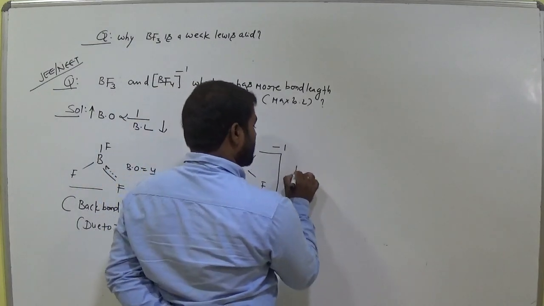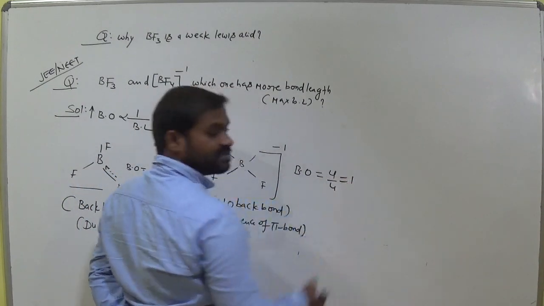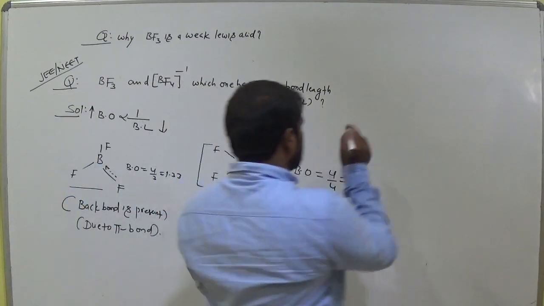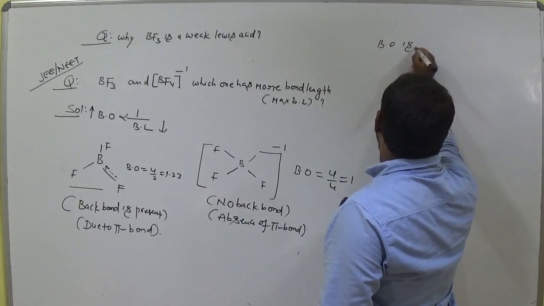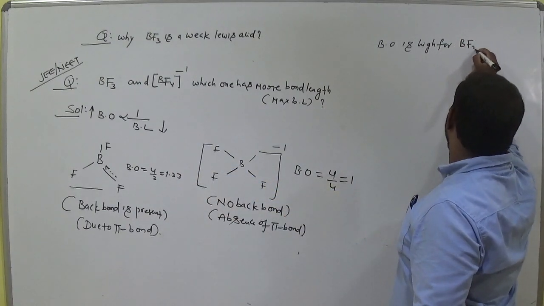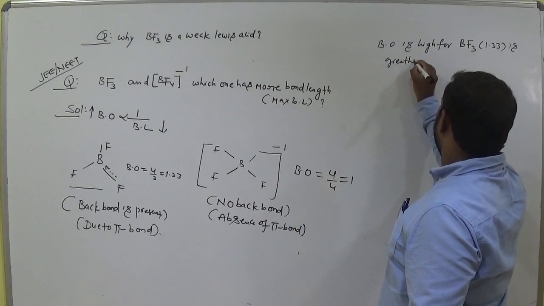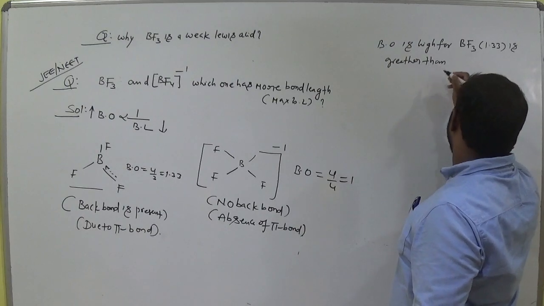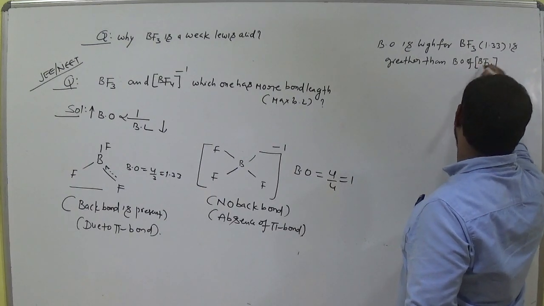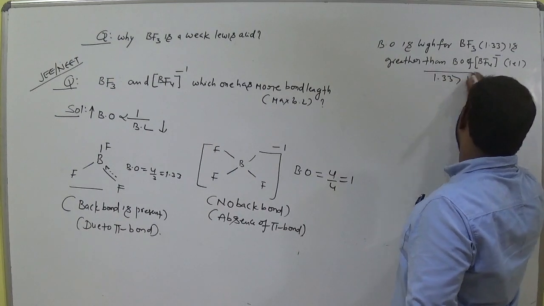Clear? In this case, bond order is number of bonds 1, 2, 3, 4, so 4/4, directly 1. Now which one has more bond order? Compare these two. Here 1.33, 1 here. So bond order is high for boron trifluoride, that is 1.33, which is greater than the bond order of BF4 minus, that is 1. 1.33 is greater than 1 or not?